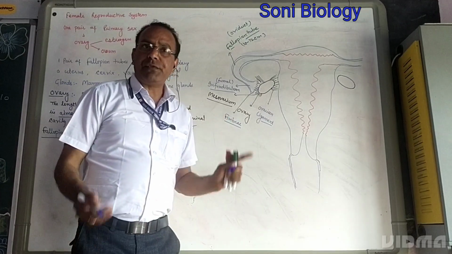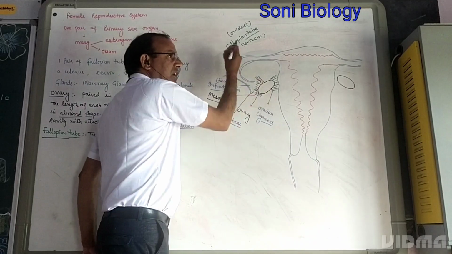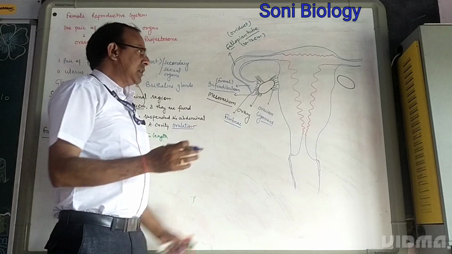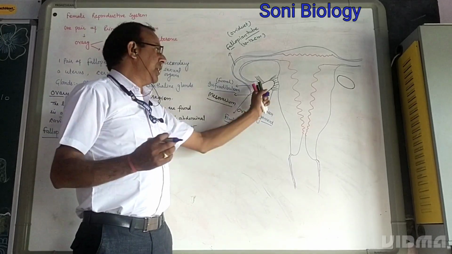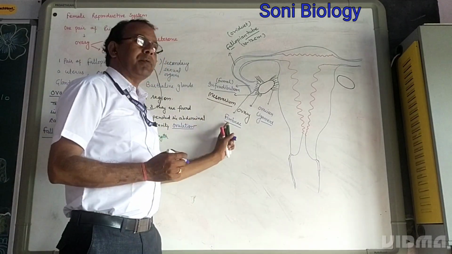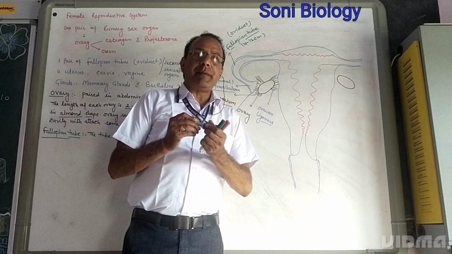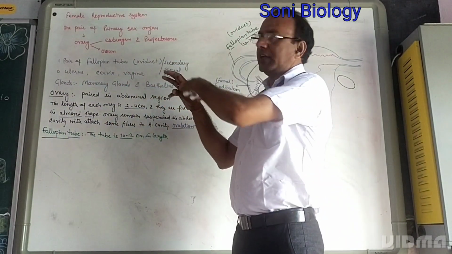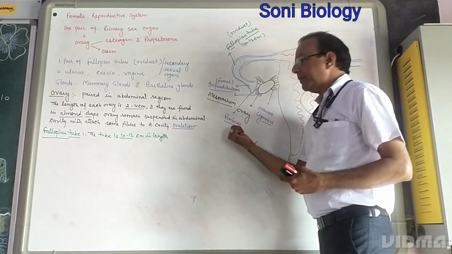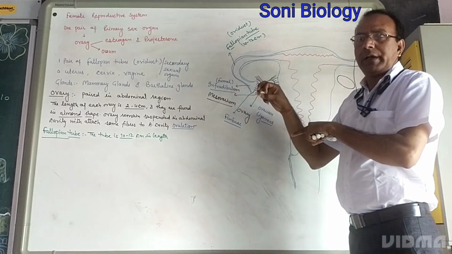What is the role of fimbriae? Fimbriae hold the egg which is released by the ovary and pass it into the fallopian tube. The function of fimbriae is that the egg released by the ovary is hauled out and sent to the fallopian tube. What do you understand by fimbriae? At the infundibulum part of the fallopian tube there are many finger-like projections, just like this funnel-shaped structure. At the end there are many finger-like projections. These are called fimbriae. They hold the egg which is released by the ovary and send it into the fallopian tube.